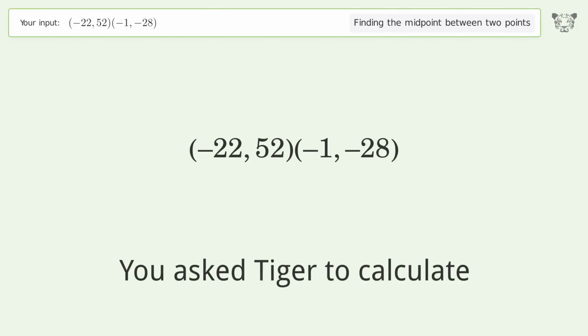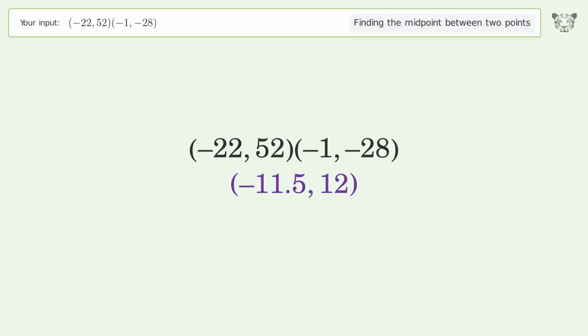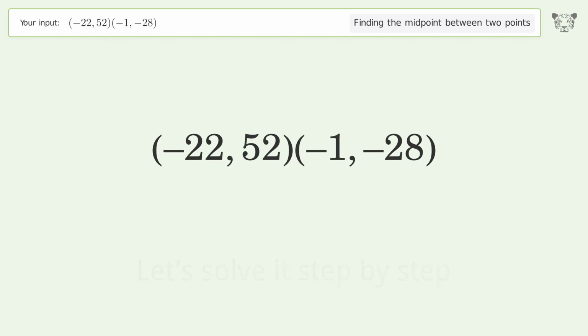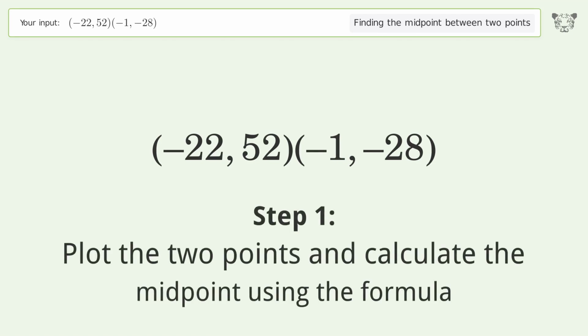You ask Tiger to calculate. This deals with finding the midpoint between 2 points. The midpoint between the 2 points is negative 11.5, 12. Let's solve it step by step. Plot the 2 points and calculate the midpoint using the formula.